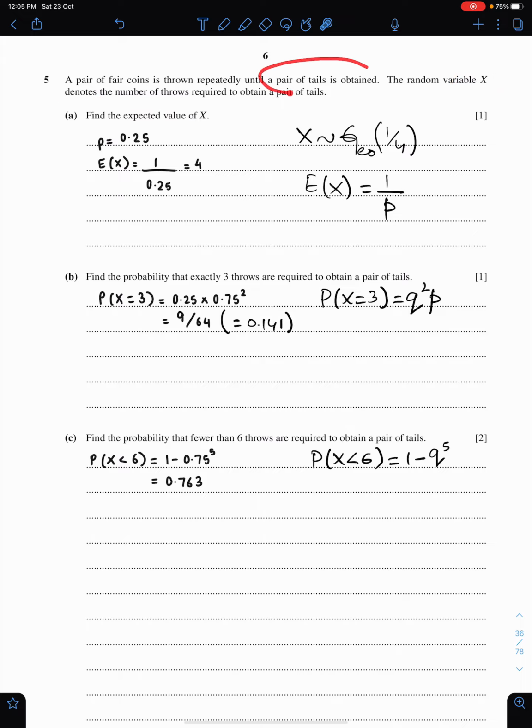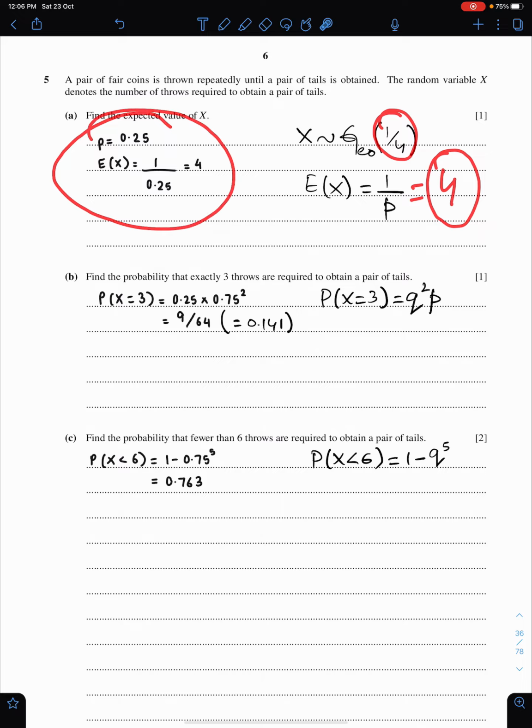So since this model is geometric, therefore we can write this as X follows geometric with probability 1 upon 4. You all know when two fair coins are tossed, then the probability of a pair of tails is 1 upon 4. Now we need the mean for X. So this is the formula of mean. So we just need to write the reciprocal of p here. The answer is 4.